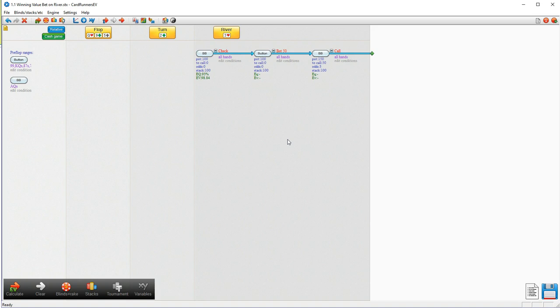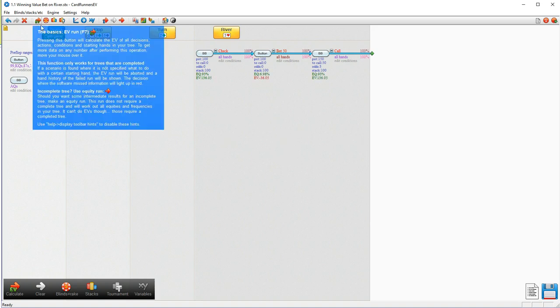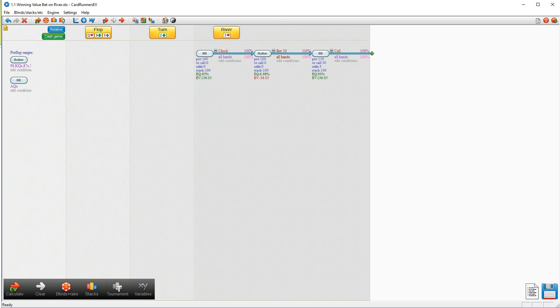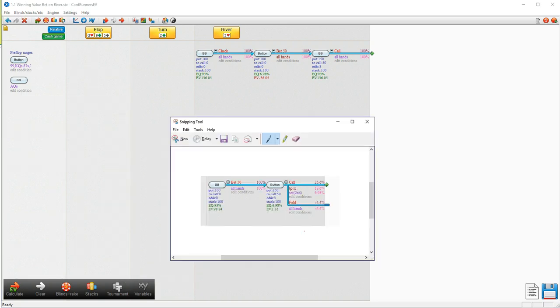However, if our opponent is now bluffing, rather than him just folding and us not gaining extra money, we're actually going to make 50 big blinds every time he bluffs. So we should find that our expectation for the overall scenario is going to be higher. Let's do an EV run in this case. And you can see that our expectation is now 136.05. So we have an overall expectation probably of around 86 big blinds for the overall hand, as opposed to our original 48 big blinds.